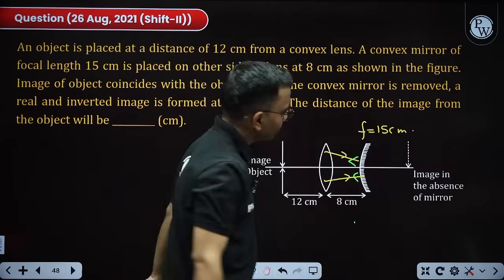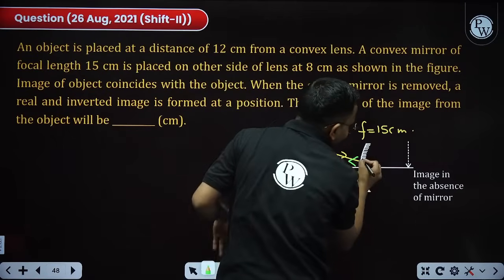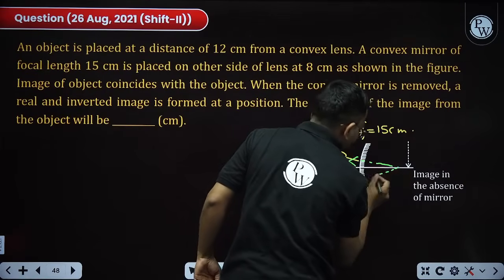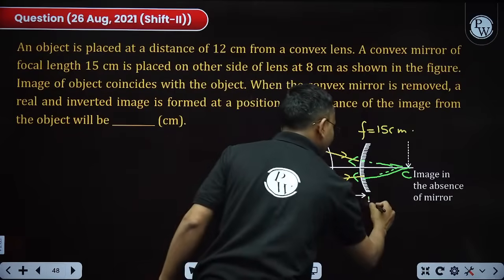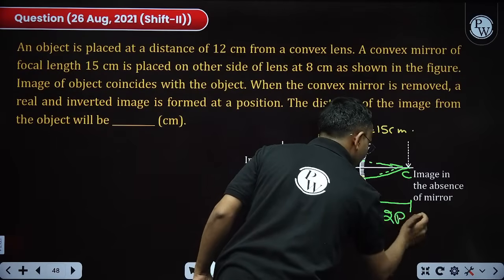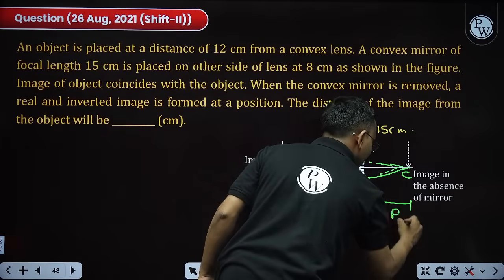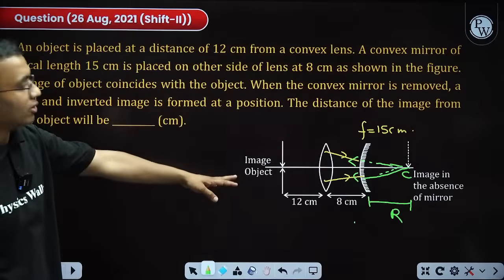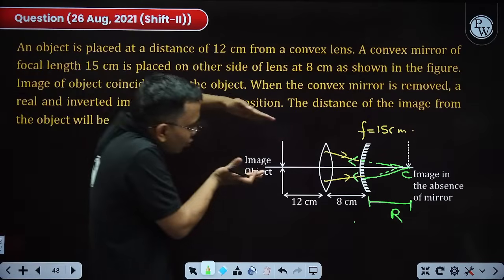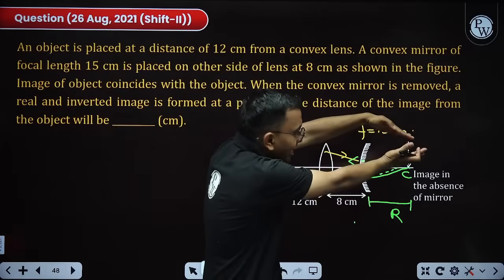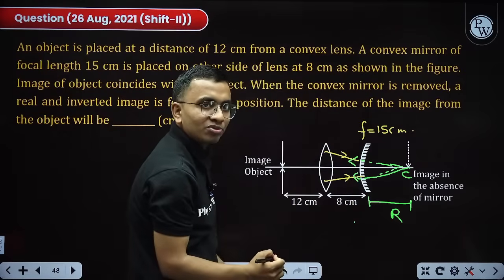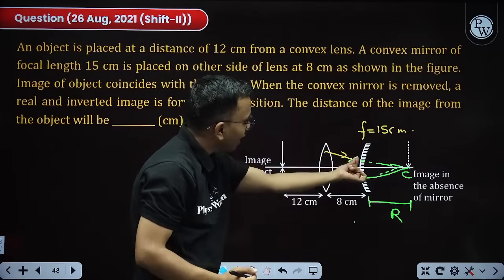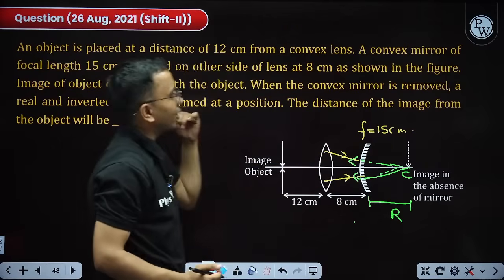When will it happen? When these rays appear to meet here at C, this distance equal to the radius of curvature r. Then they will strike at 90 degree on this spherical surface and follow their paths exactly back.